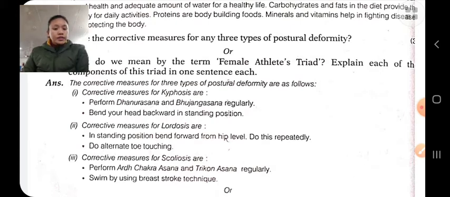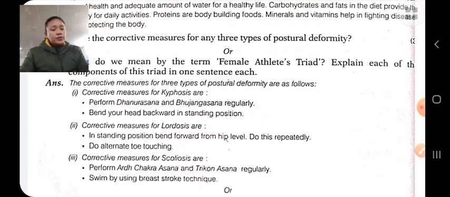Kyphosis is a posture deformity of the thoracic and cervical spine, that is abnormal curvature of the spine at the front, so your spine bends forward. It is also known as round shoulders.